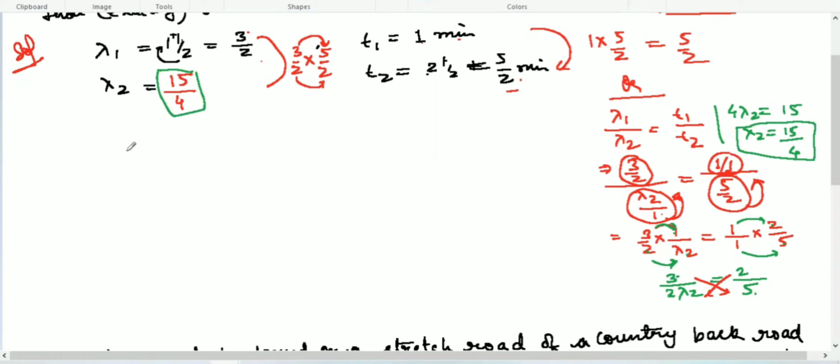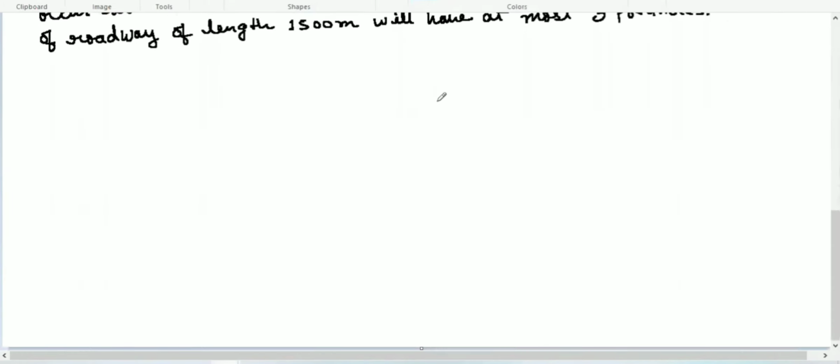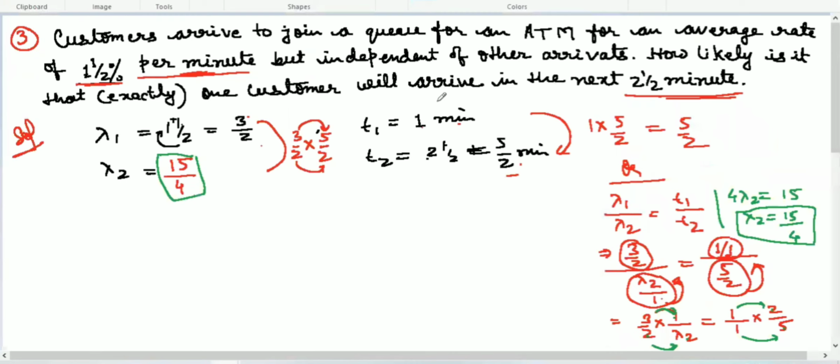Now let's start doing the question. We need to find the probability of X equal to one customer. See the question again: how likely is it that exactly one customer will arrive in the next 2.5 minutes?